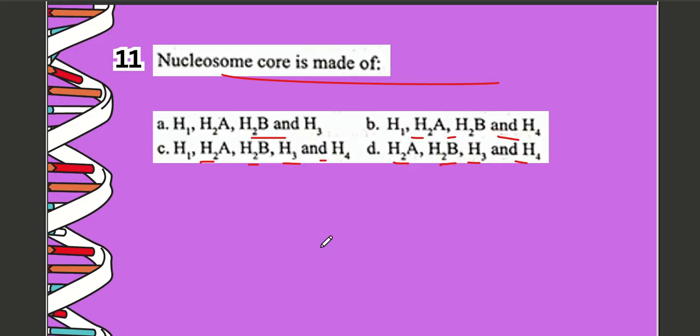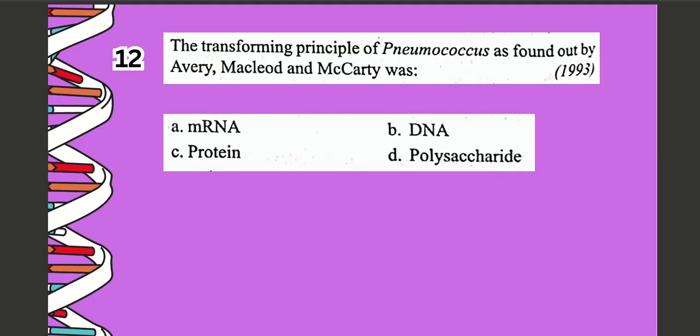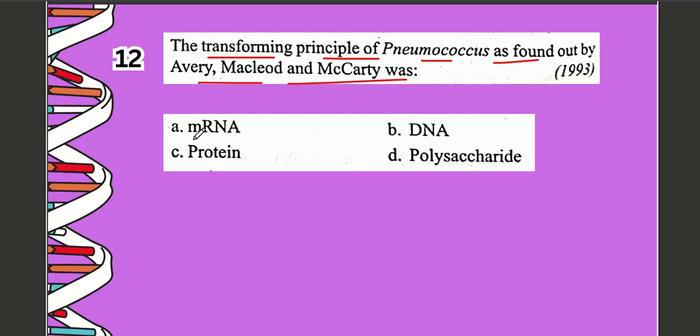The correct option is option number D, which is H2A, H2B, H3 and H4. Next question, question number 12. The transforming principle of pneumococcus as found by Avery, MacLeod and McCarty was A mRNA, B DNA, C protein, D polysaccharide. The correct option is option number B, which is DNA.